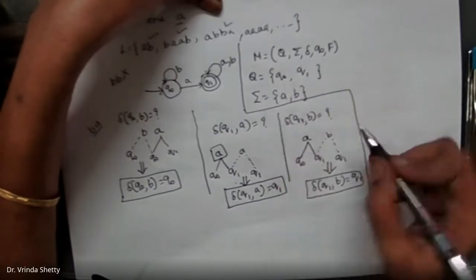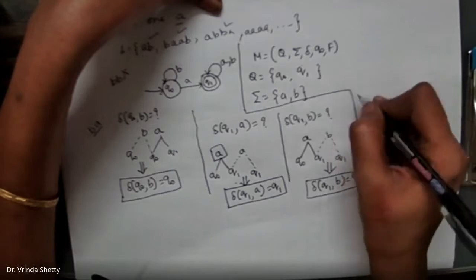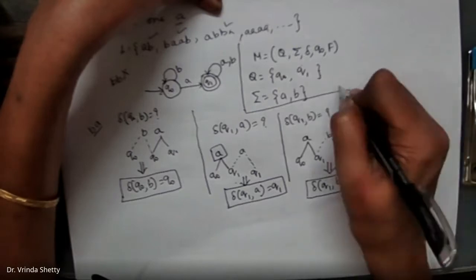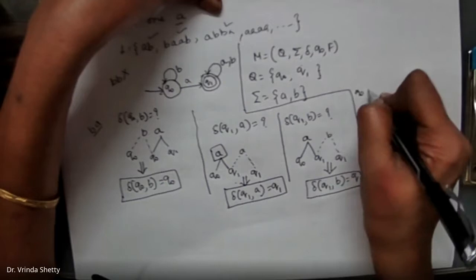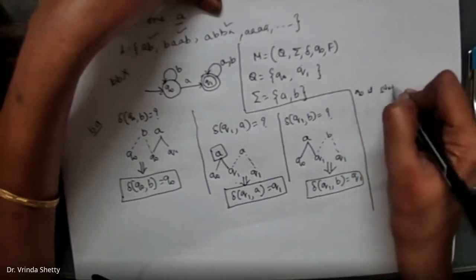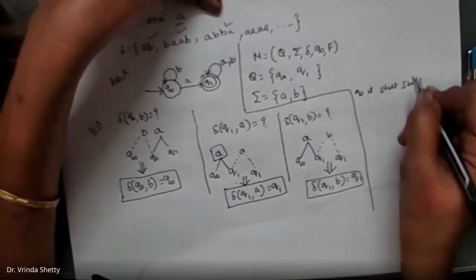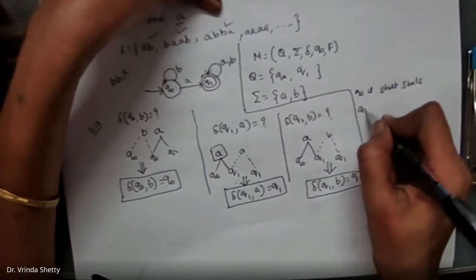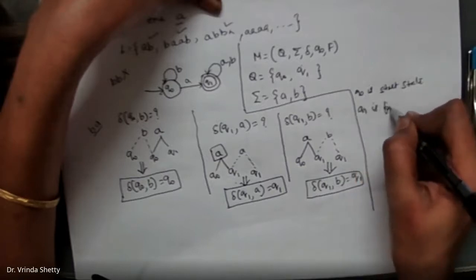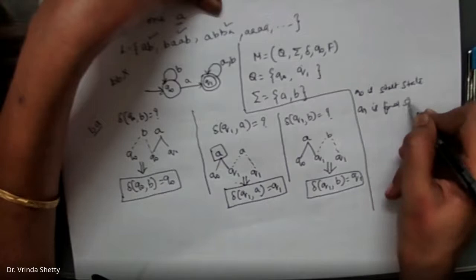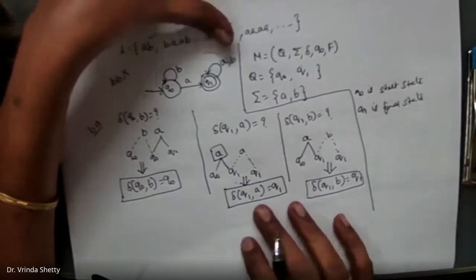Sigma is equal to A comma B. Q naught is the start state, which is not the final state. Q1 is the final state. Then we need to write the 5 tuples.